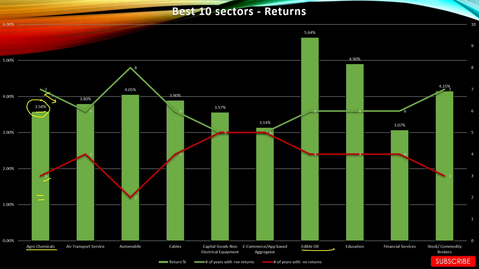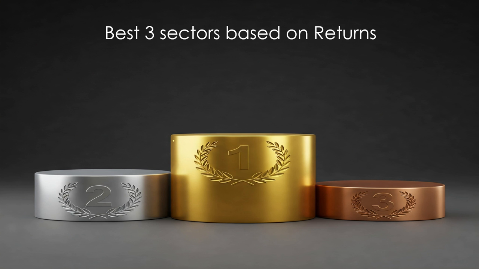Similarly, you can pick anything. Edible oil, 5.64% returns, 6 positive years, and 4 negative years, and so on for all the other sectors. So you can see the top 10 sectors. Let's see the top 3. So this graph will show the top 3.